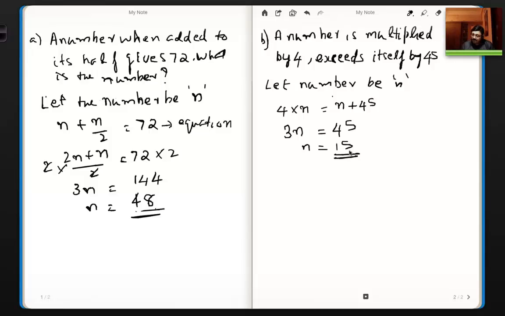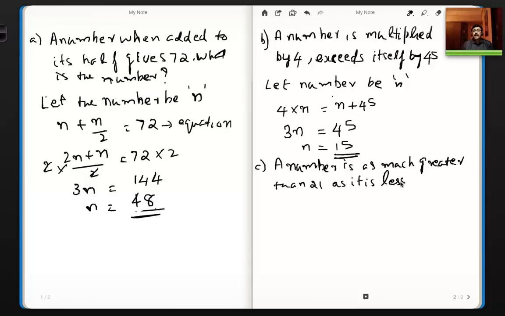Now let us take another problem. A number is as much greater than 21 as it is less than 71.